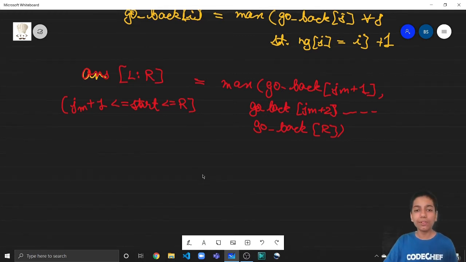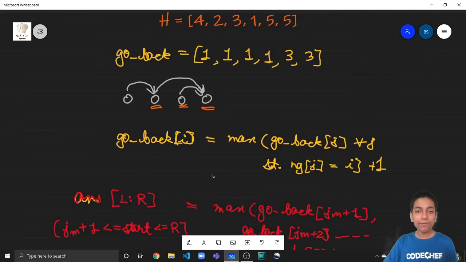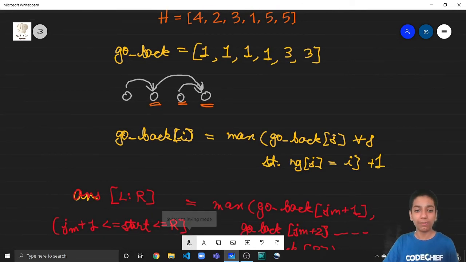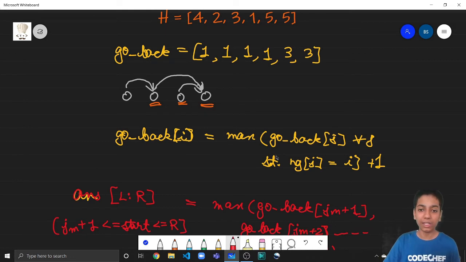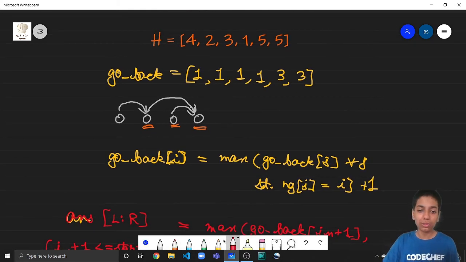The answer to this question is that if we are ending up at an element which is greater than JM, and we are making a query only for JM plus 1 to R. Since this was the heights array, if I take L equal to 2 and R equal to 4, I am basically making a query to only this element, because there is only one element to the right of JM, which was this element.